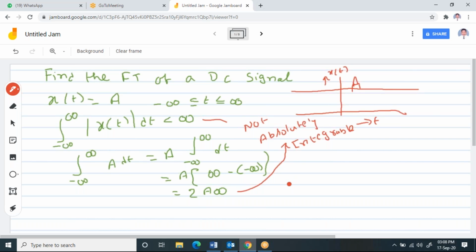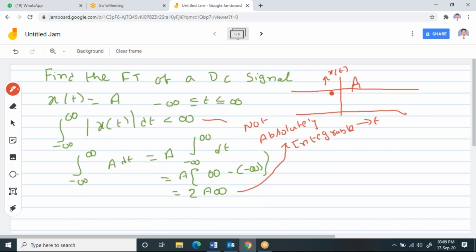Now, please try to understand. I'll repeat it once again. First, for a DC signal, you need to plot the waveform. When I say DC signal, it will not change its amplitude. The amplitude remains constant. I am assuming that the DC signal has an amplitude of A and it is existing throughout the time.